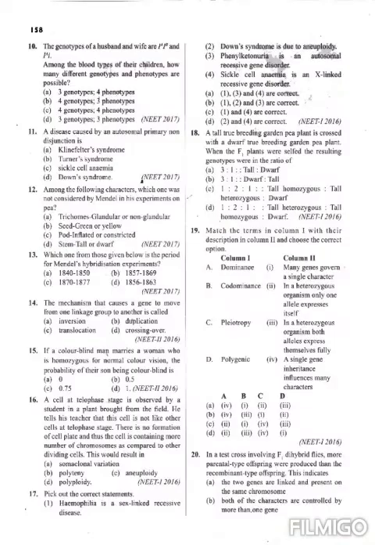Question number 10: the genotypes of husband and wife are IA IB and IA I0. Here the husband and the wife are both in heterozygous condition. Among the blood types of their children, how many different genotypes and phenotypes are possible? Okay, both the parents are heterozygous. The options are 3 genotypes and 4 phenotypes, 3 genotypes and 3 phenotypes, 4 genotypes and 4 phenotypes, 3 genotypes and 3 phenotypes.